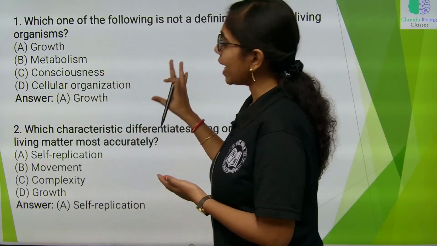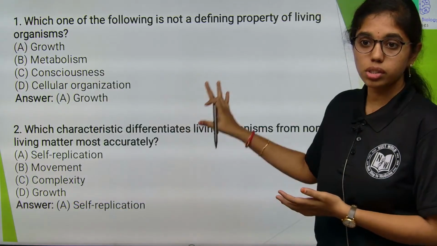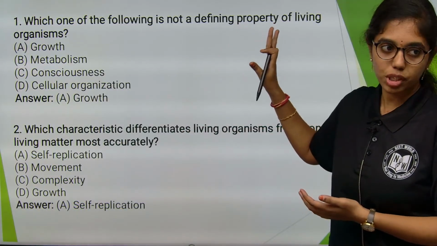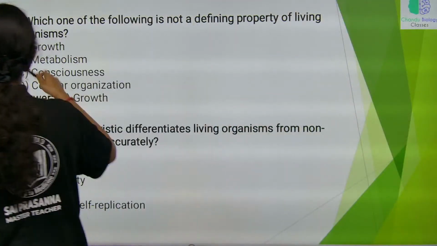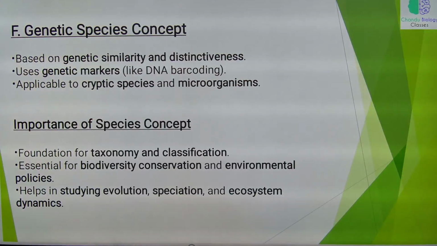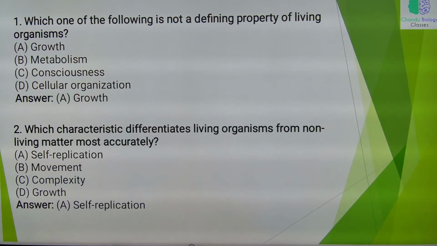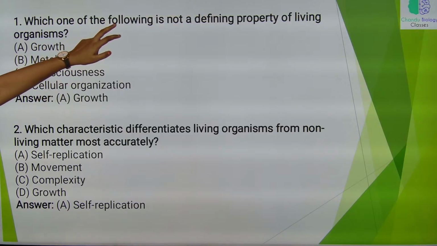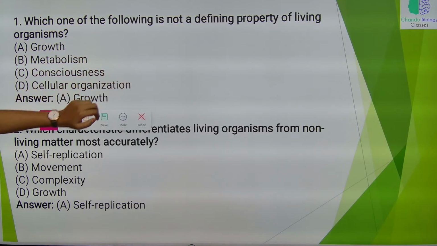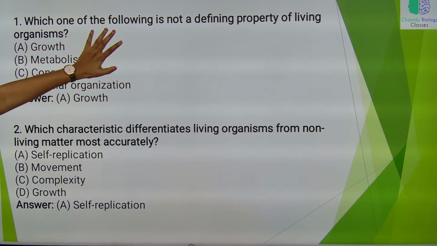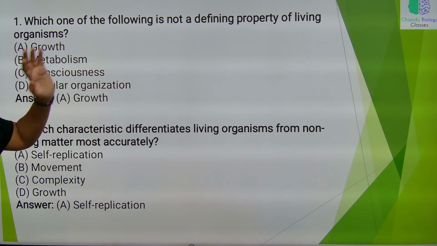Now we will be practicing 30 questions on the concepts we have covered from this chapter. Let us get started. Which of the following is not a defining property of living? Explanation for each and every question is important for us. With that explanation only we will recall the concept.